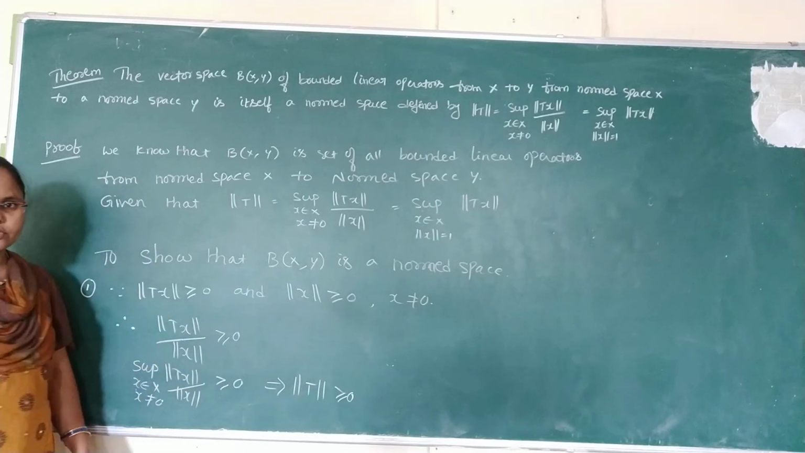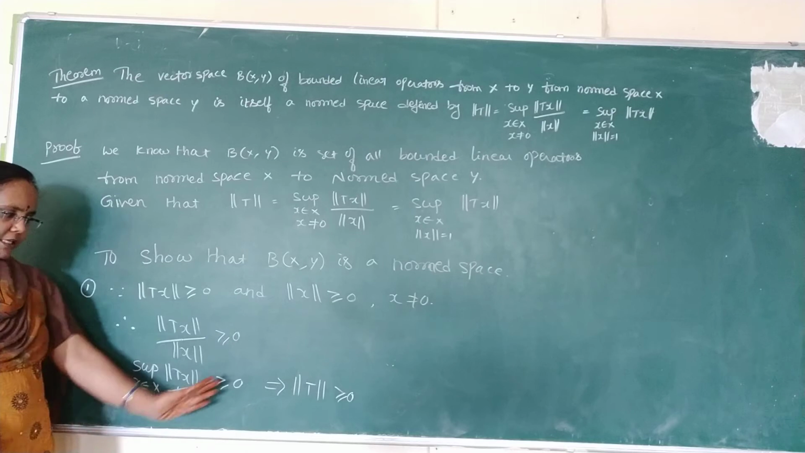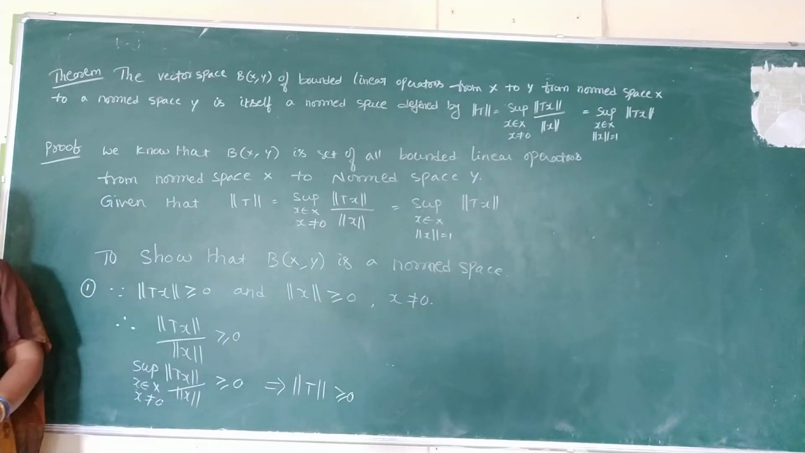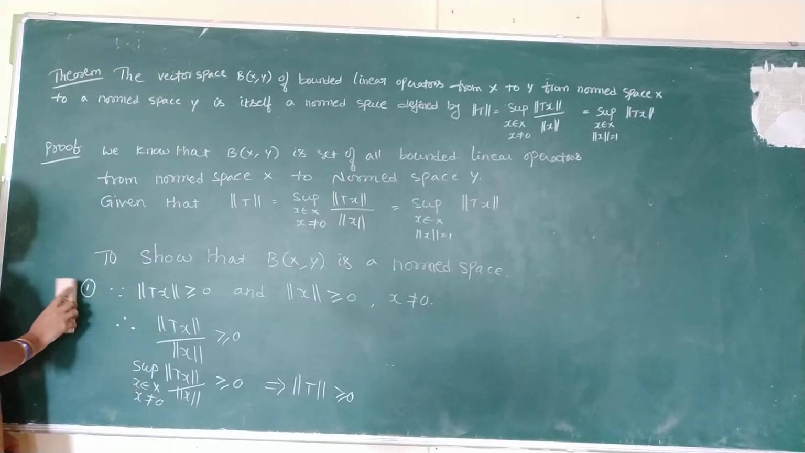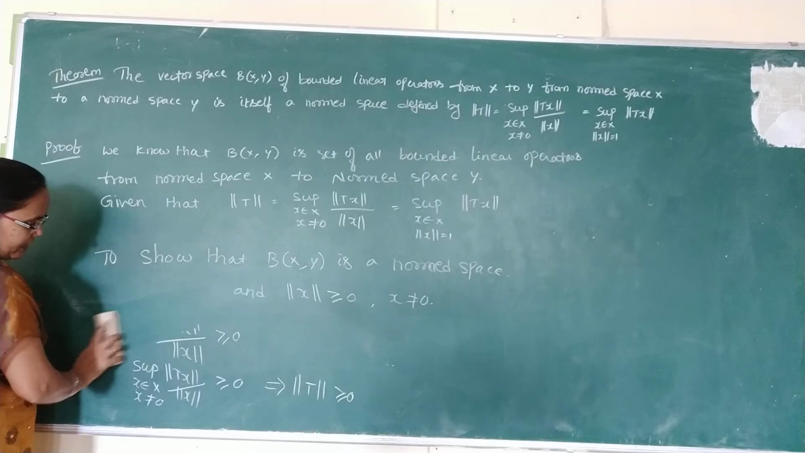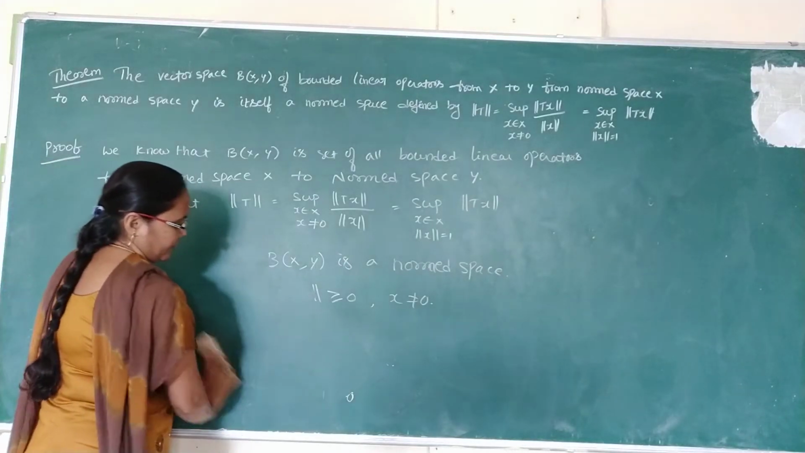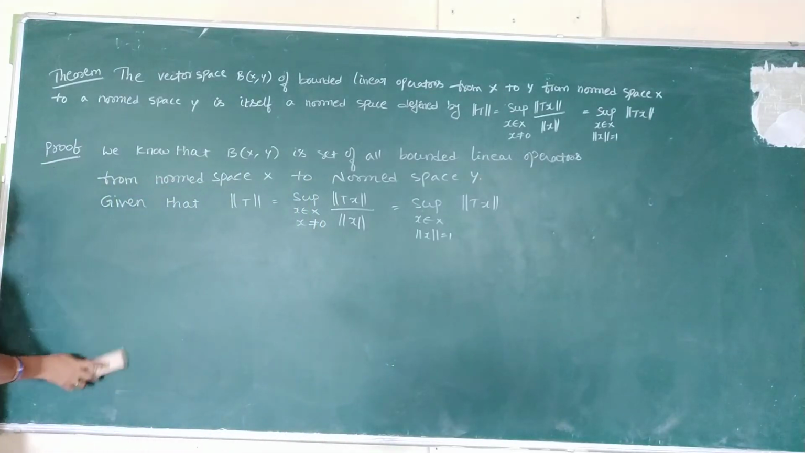In the RHS there is no x, nothing, so no use with supremum. The entire LHS is nothing but the definition of norm t, so norm t is greater than or equal to 0. Similarly, we have to show our normed linear space's second property. What is the second property? We have to show norm t is equal to 0 if and only if t is equal to 0.